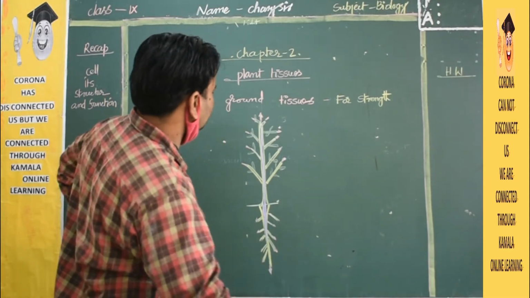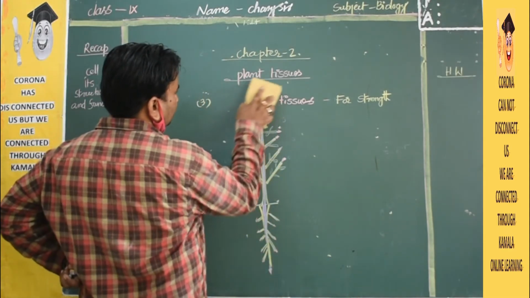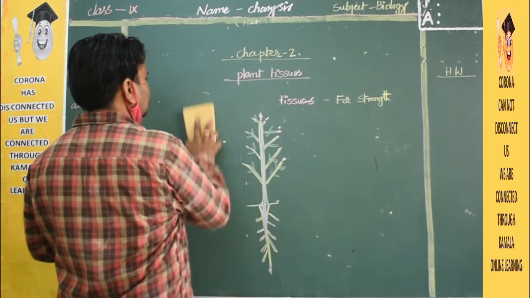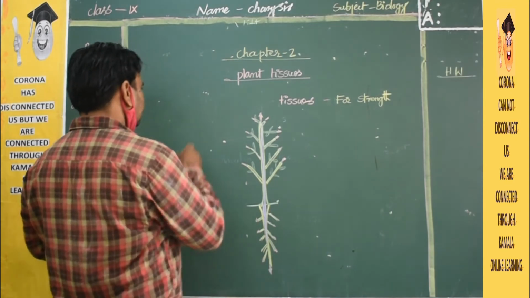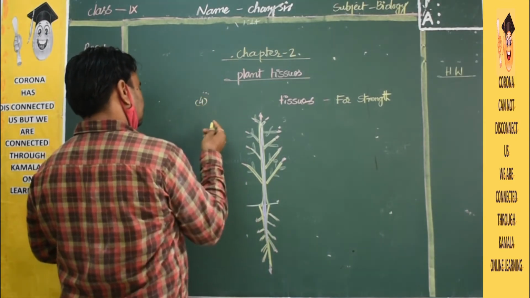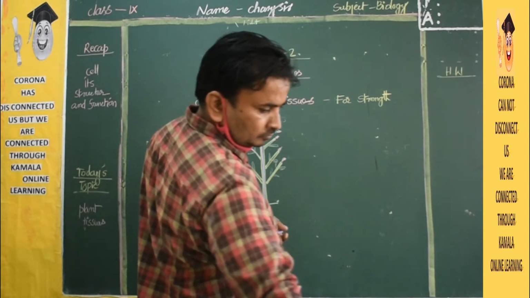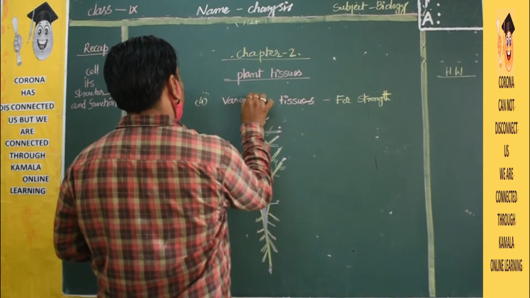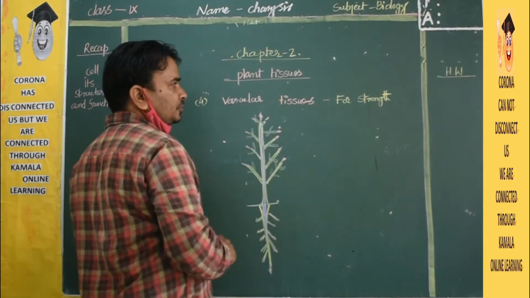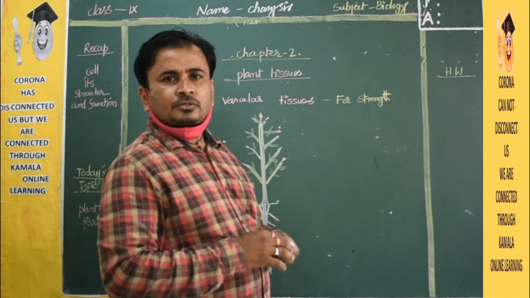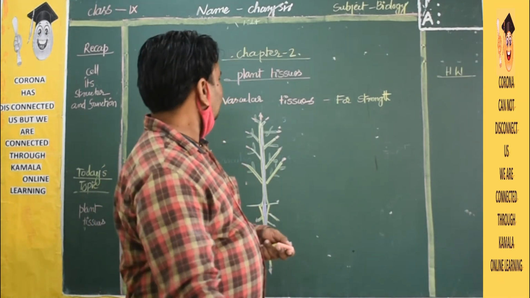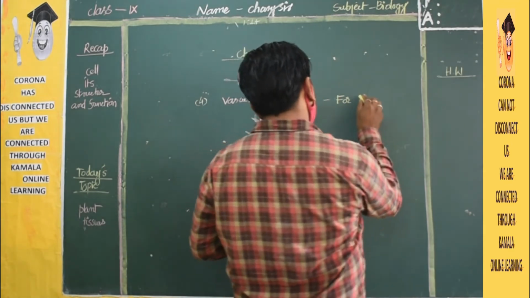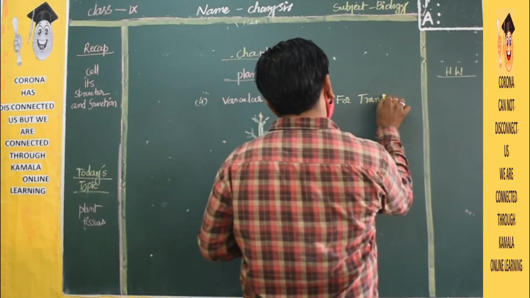The last one is vascular tissue. What is vascular tissue? It is nothing but transport. Vascular tissues are used for transport.